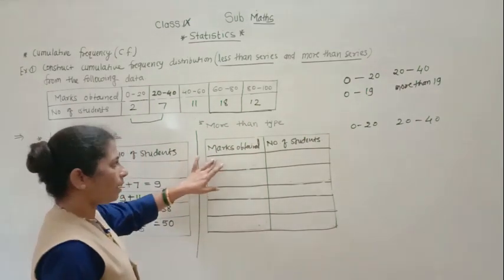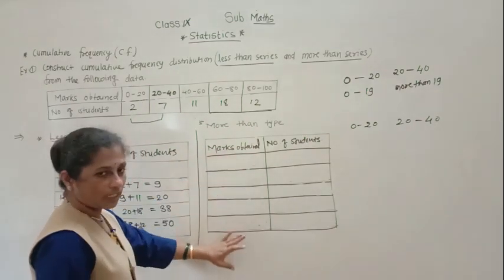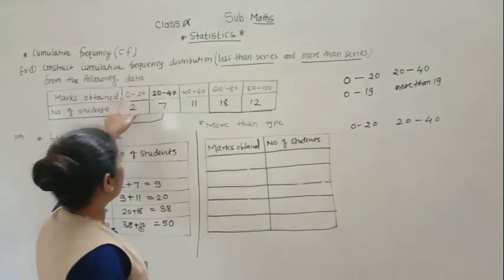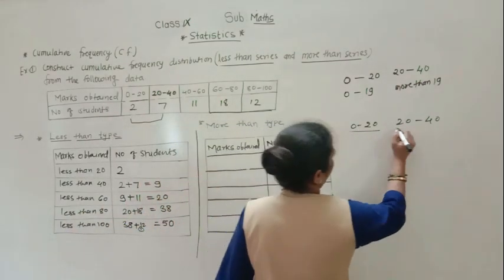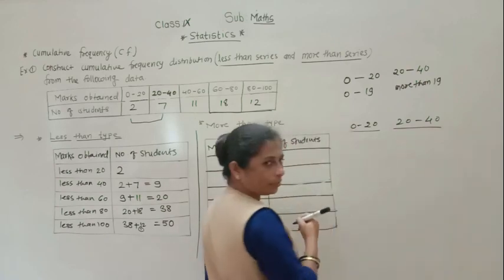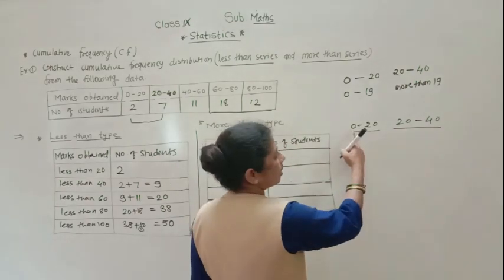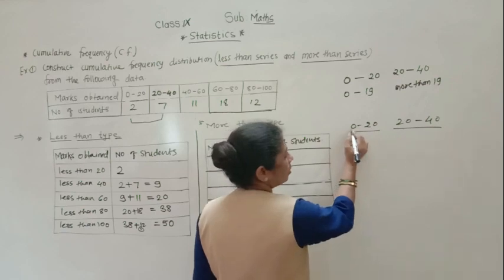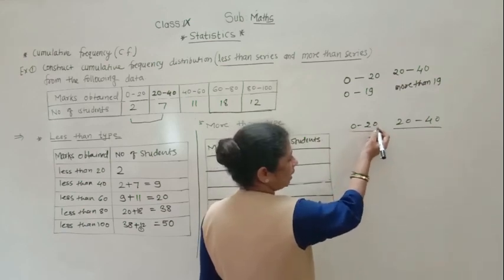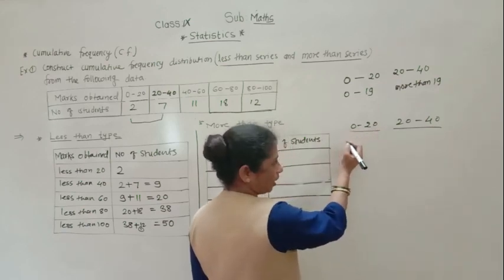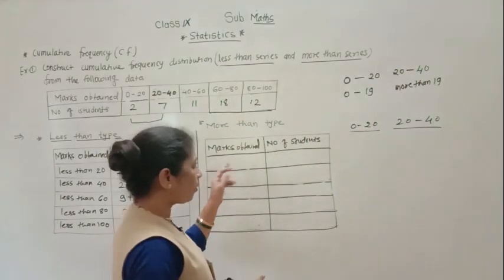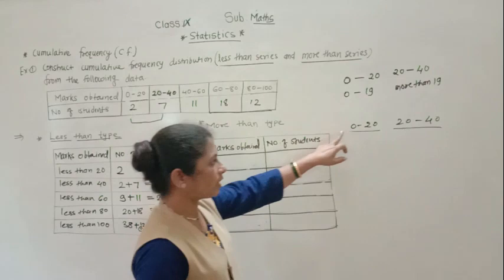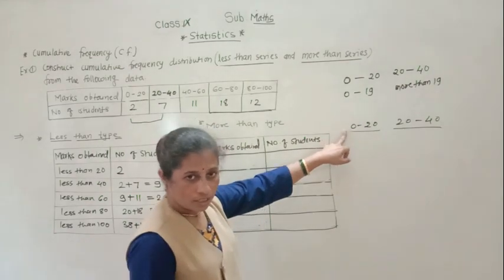Okay, so for more than marks, how you have to write these classes. See here. You have the students who got 0 to 20 and 20 to 40. What is the meaning of this? Again I am telling you. 0 to 20 is more than 0 but less than 20. So when you make the more than type, you will have to take this 0, more than 0.